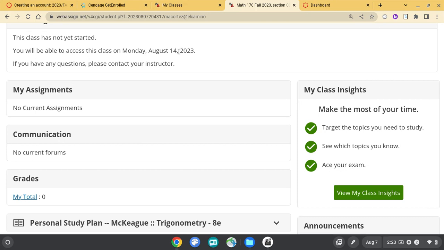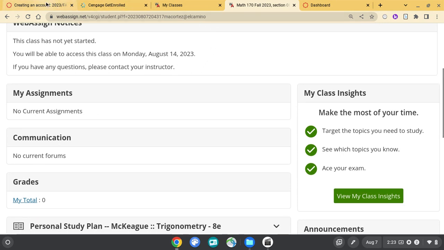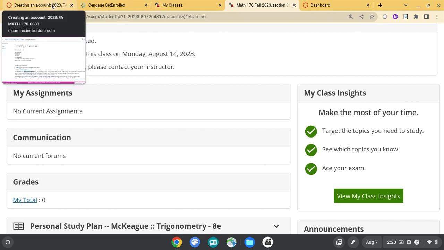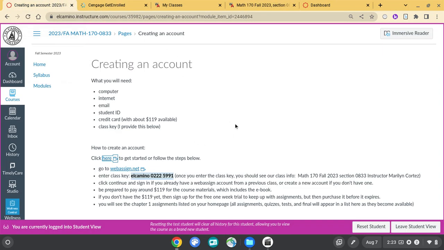Even though classes don't start until the 28th, I give you access to this and your assignments starting on the 14th in case you want to get a head start, play around, and make sure you can enter all of the math symbols correctly: the square roots, the exponents, the fractions, and whatnot. So you can start accessing your homework on the 14th, but it won't be due until a week later, according to the calendar. Okay, so that's how you can create an account.